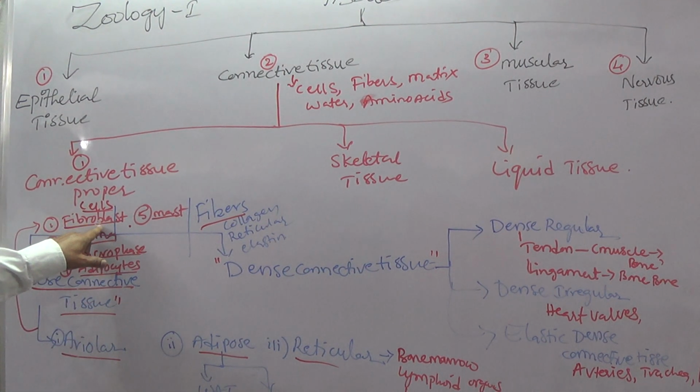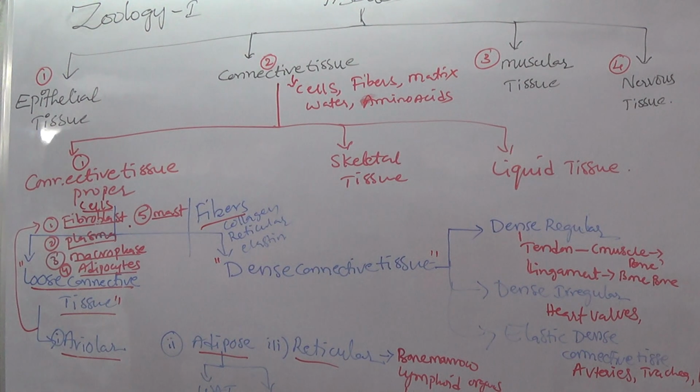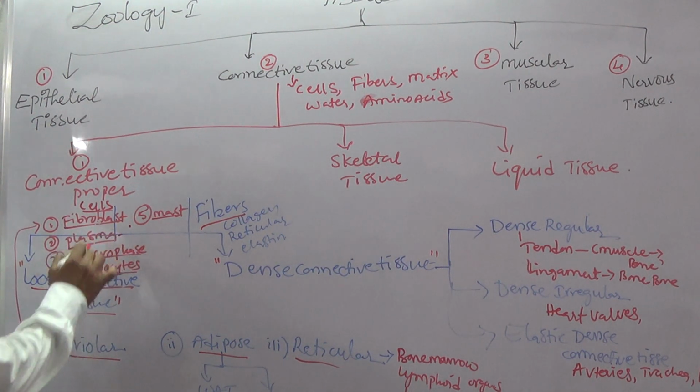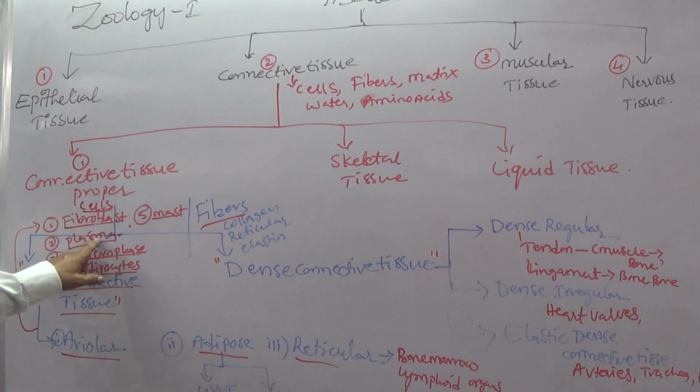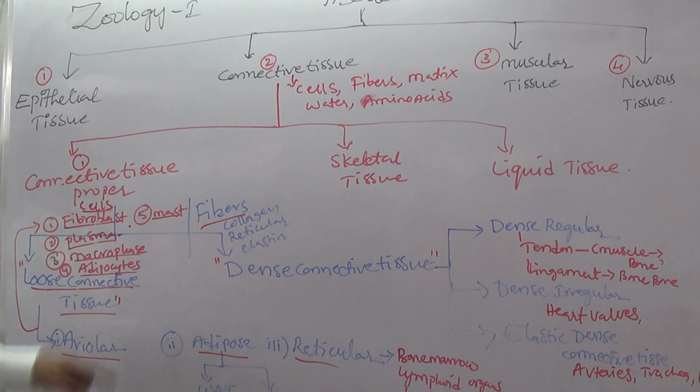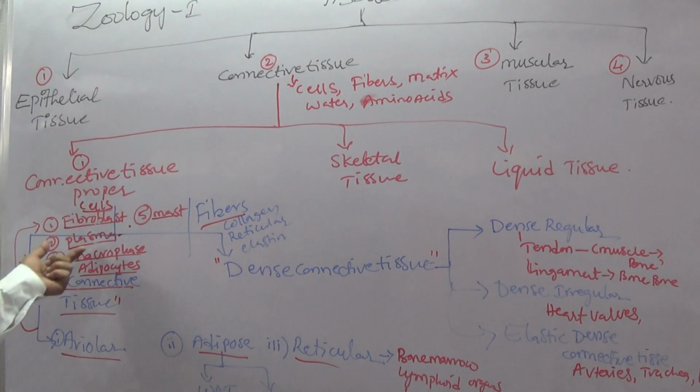This fibroblast cell produces fibers. Next, the plasma cell. The plasma cell is derived from lymphocytes. The plasma cell produces antibodies, which are useful in the immune system of man.